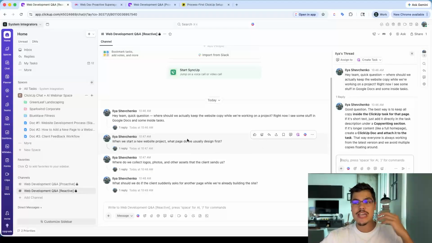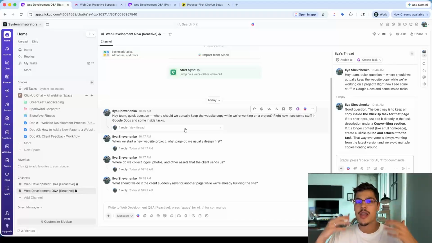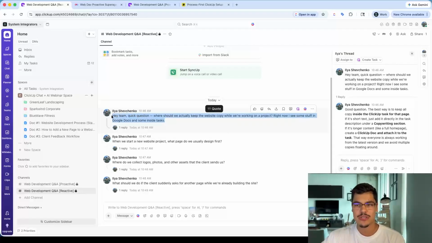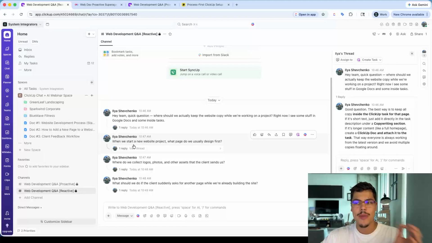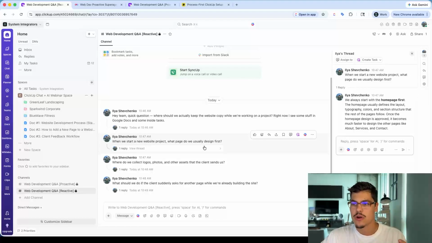So you couldn't actually utilize that information inside your project management tool. When you're keeping that communication inside one place, that makes it easier for ClickUp to help you reply to those questions moving forward. And again, this is just a simple example I put together. Obviously, in a real world example, it's going to be a little bit messier, but still, someone asks a question, you reply in a thread. So for example, I say, when we start a new project, what page do we usually begin with first, or design first? And I say, we always start with a homepage first.